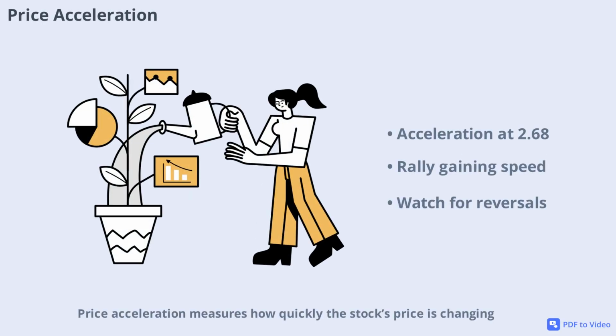Price acceleration measures how quickly the stock's price is changing. DJT's acceleration is at 2.68, a sign that the recent rally is picking up speed. When acceleration is high, it often leads to sharp moves, but it can also signal that a reversal may be near if the pace becomes unsustainable.